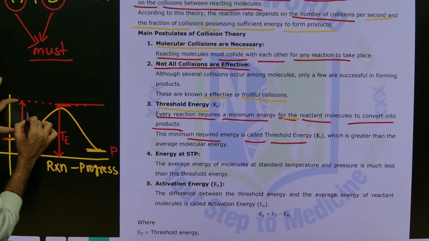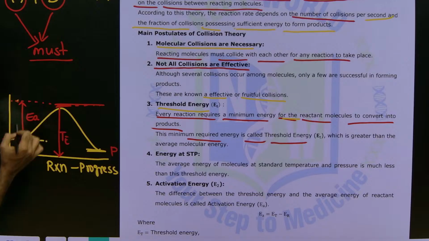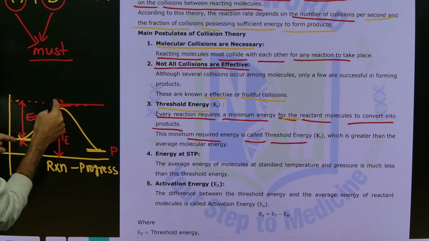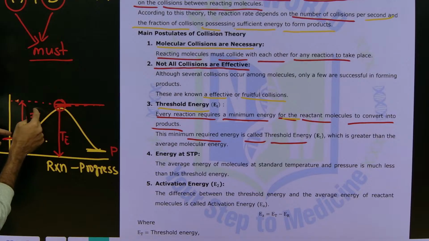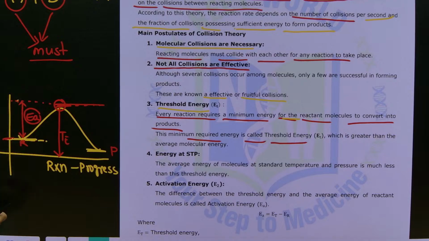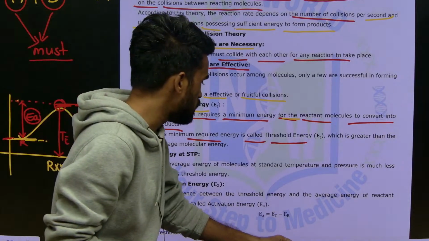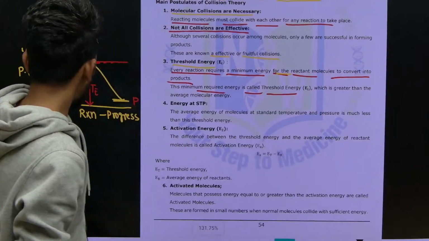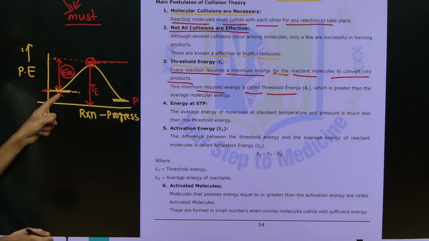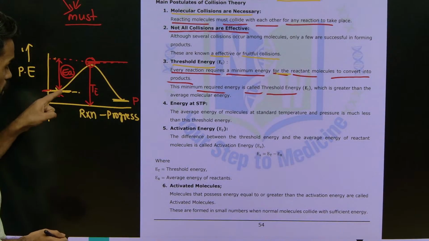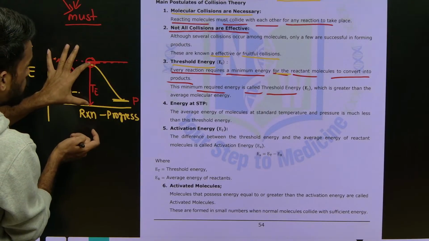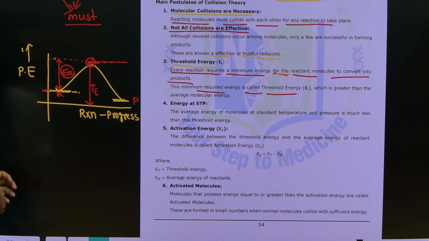The extra amount of energy required to attain the threshold energy we call activation energy. Now you have seen three new terms here: the energy of the reactant molecules, threshold energy, and activation energy.